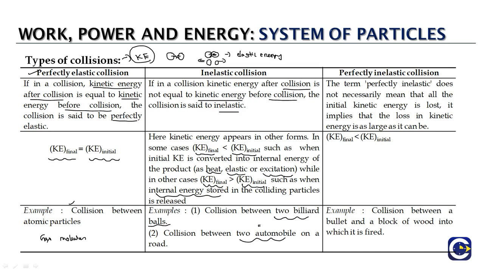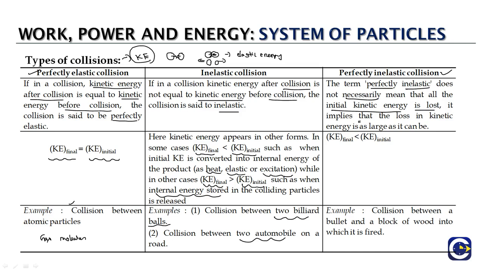So these collisions we call inelastic collisions, and we have an extreme case of it which we call a perfectly inelastic collision. Now the term perfectly inelastic does not mean that all the initial kinetic energy is lost.